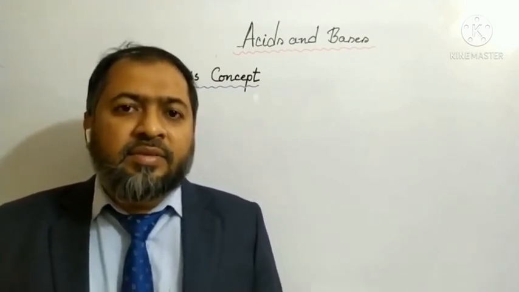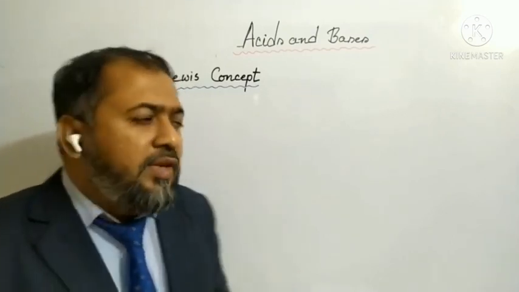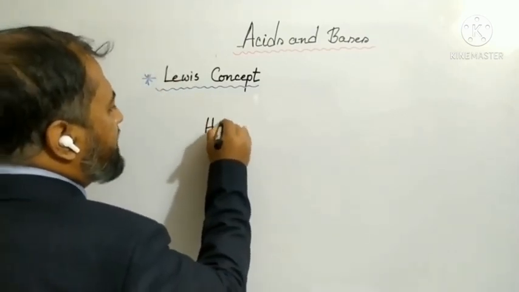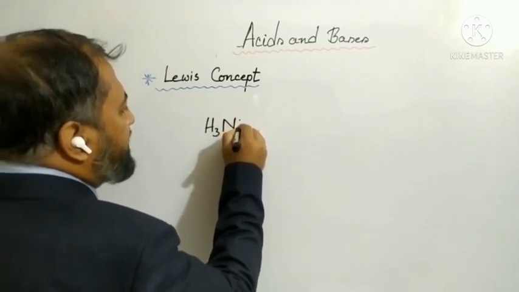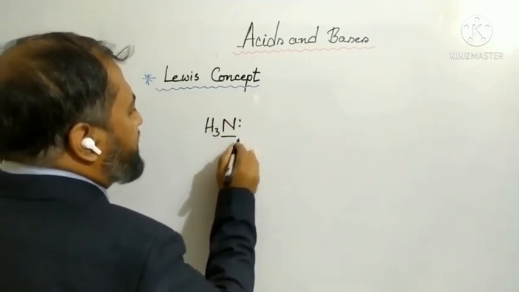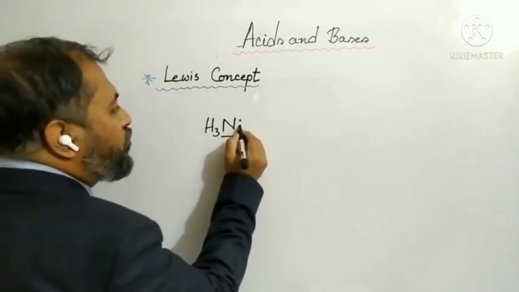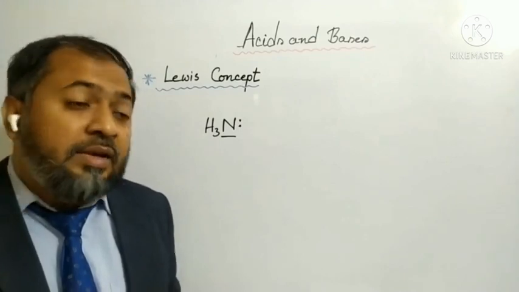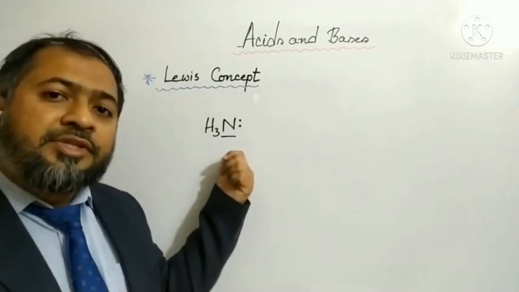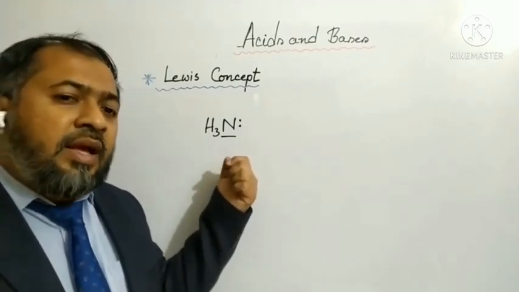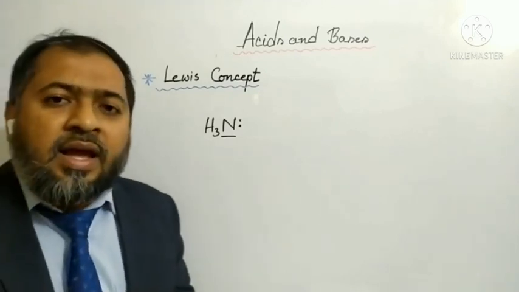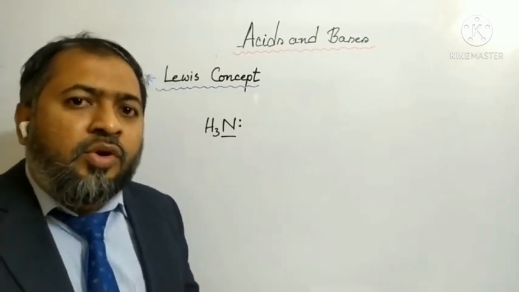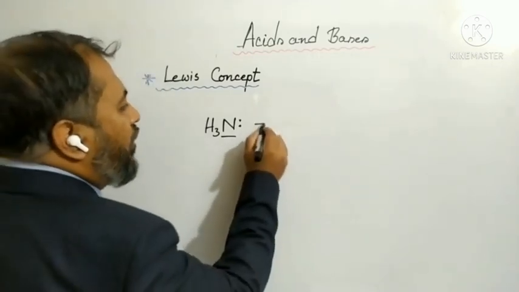So I'm going to write down an example of Lewis base. You can see this is ammonia. The central atom of ammonia is nitrogen. Nitrogen has one unshared pair of electrons, and nitrogen can use this unshared pair to form a coordinate bond with hydrogen ion or proton.